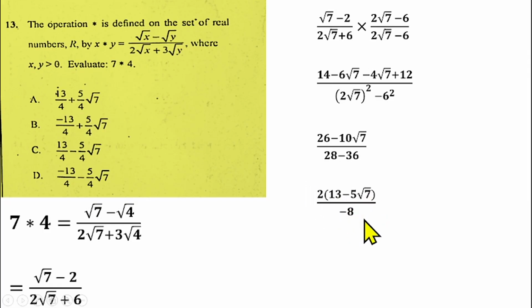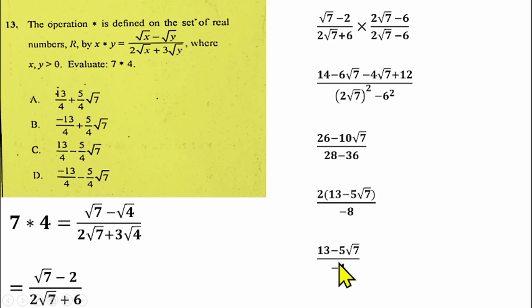2 can go in 8 here. That's the reason why we factorize in the first place. So we'll be having 13 minus 5 root 7 over minus 4. Then like this, we can now break this into simple fractions, because of the way the answer is projected.